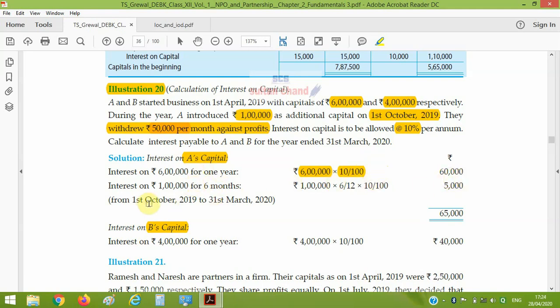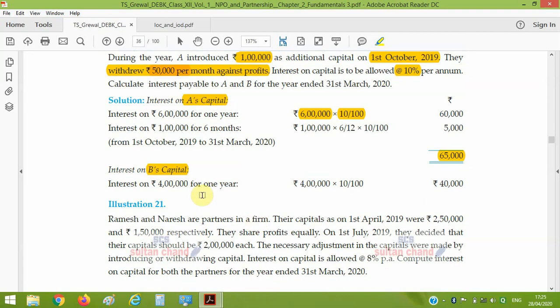On 1st October, the capital of the partner will be 7 lakh because he introduced the 1 lakh. So 7 lakh into 6 by 12 into 10%, that is for half year. So the amount will be here 35,000. Total will be the same, so you can do it both ways.